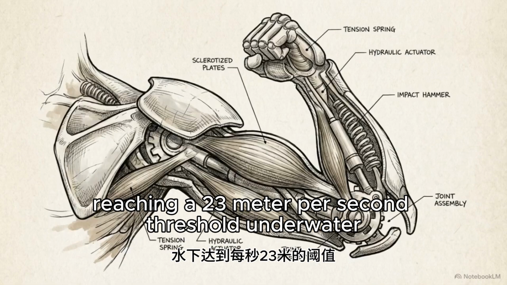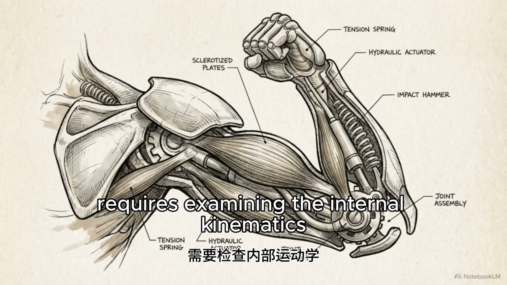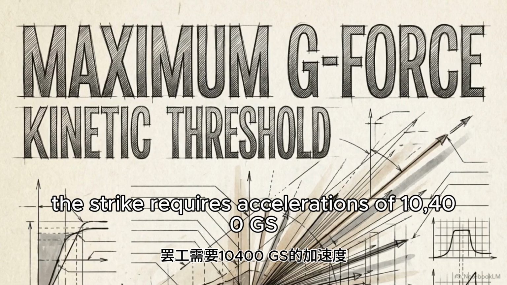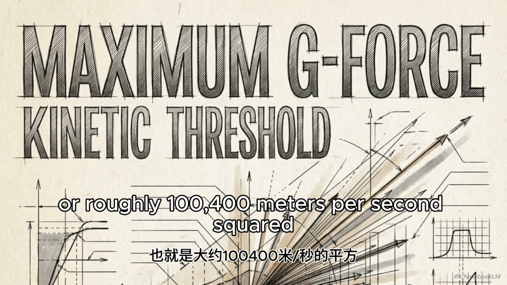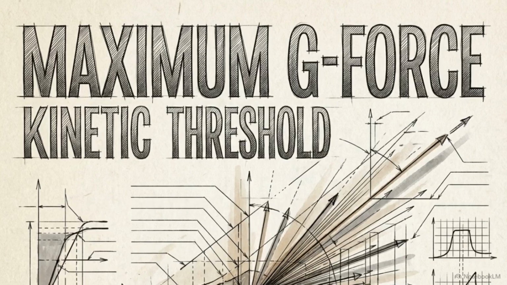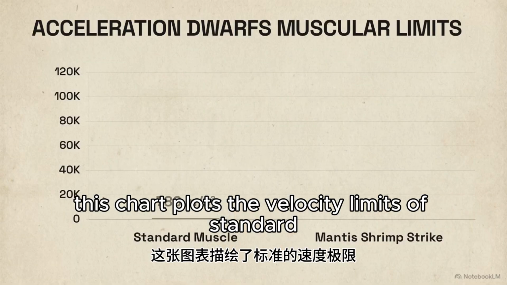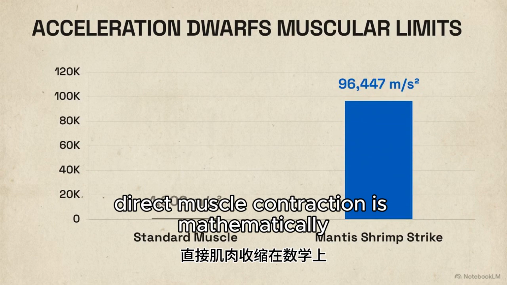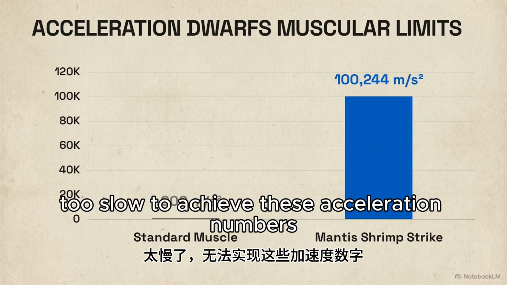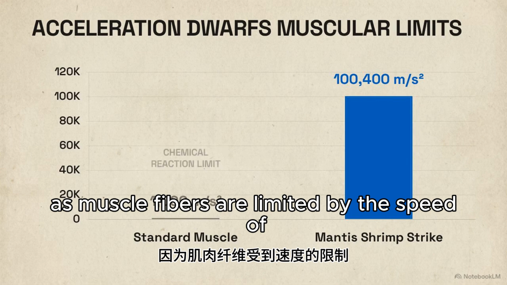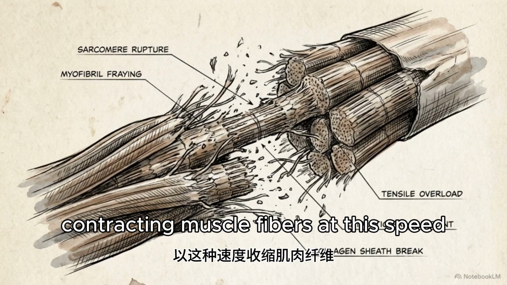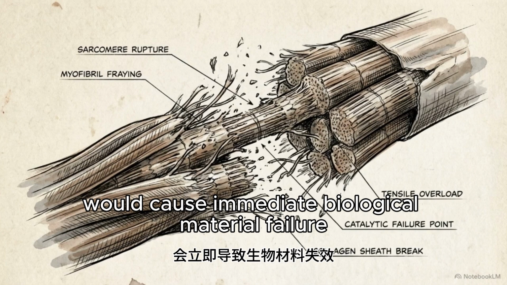Reaching a 23 meter per second threshold underwater requires examining the internal kinematics driving the strike. The strike requires accelerations of 10,400 Gs, or roughly 100,400 meters per second squared. This chart plots the velocity limits of standard biological muscle contraction. Direct muscle contraction is mathematically too slow to achieve these acceleration numbers, as muscle fibers are limited by the speed of internal chemical reactions. Contracting muscle fibers at this speed would cause immediate biological material failure.